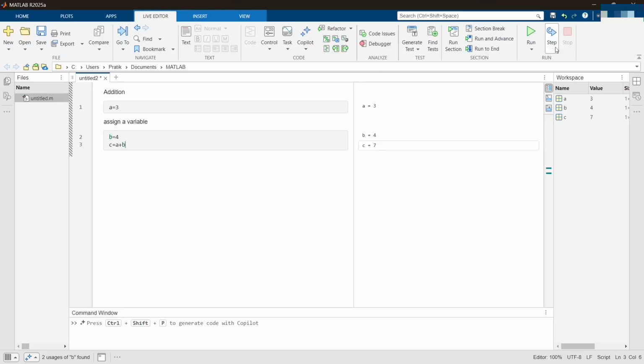Instead of moving here and running in the main running option, a small bar is given here. If you click on that, it specifies it to run. Now once I've run my code, you can see it has compiled and the values are printed on the right hand side. But the descriptions given using the text option are not printed here.